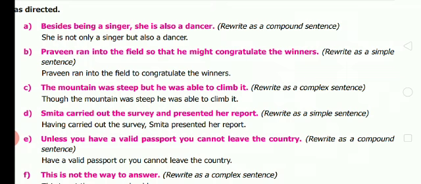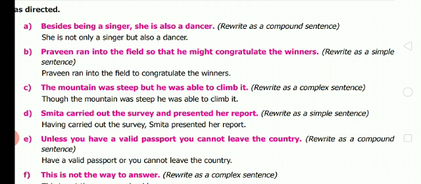Okay, it is a simple sentence. To congratulate the winners. C. The mountain was steep but he was able to climb it. Rewrite as a complex sentence. Though the mountain was steep, he was able to climb it. D. Smita carried out the survey and presented her project. Rewrite as a simple sentence. Having carried out the survey, Smita presented a report.